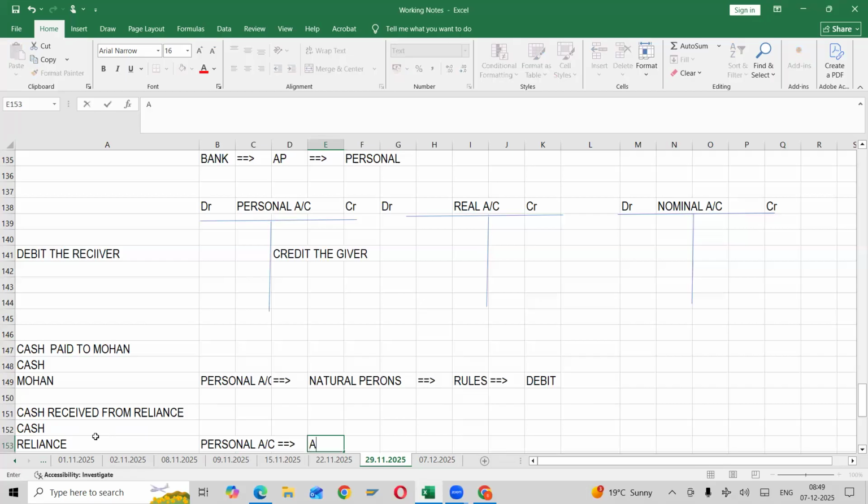Artificial. What is the rule saying? Debit the receiver. So is he a giver or a receiver? Giver. See, cash received from Reliance, so we are receiving. So for us, he will become a giver. Clear? So the rule.